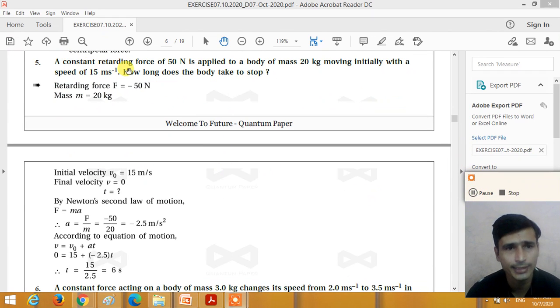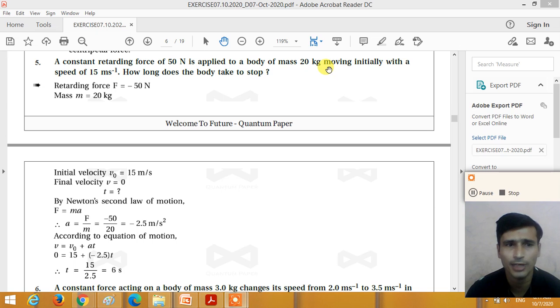A constant retarding force of 50 Newton is applied to a body of mass 20 kg moving initially with a speed of 15 meters per second. How long does the body take to stop? So here we have a body of mass 20 kg.